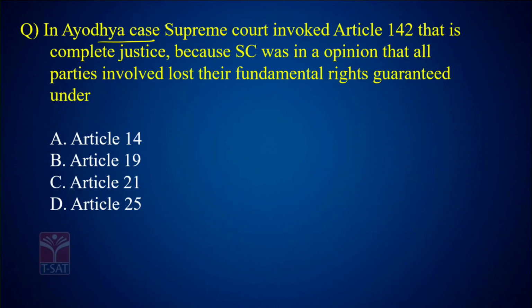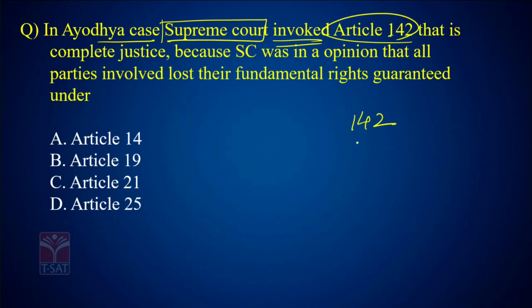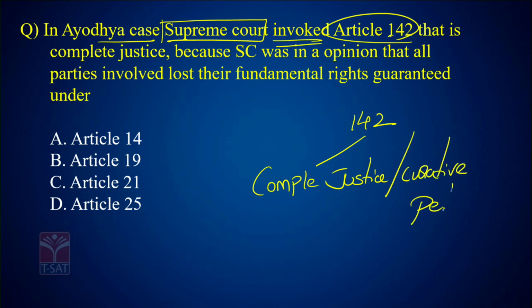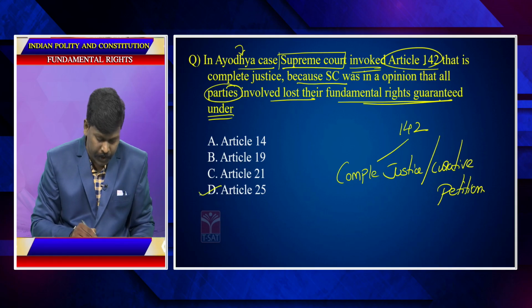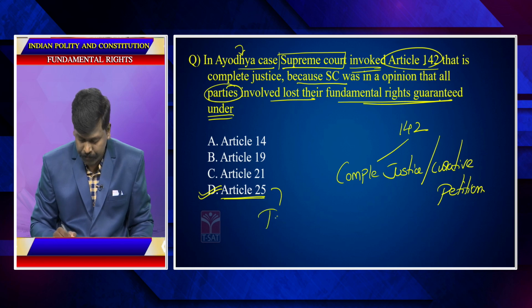In the Ayodhya case, the Supreme Court invoked Article 142. Now, what is Article 142? Article 142 talks about complete justice. This is also called curative petition, right? Because the Supreme Court was of the opinion that all parties involved lost their fundamental right guaranteed under... See, whenever you see Ayodhya, it is nothing but religious rights. So the only option here is Article 25, right to religion.